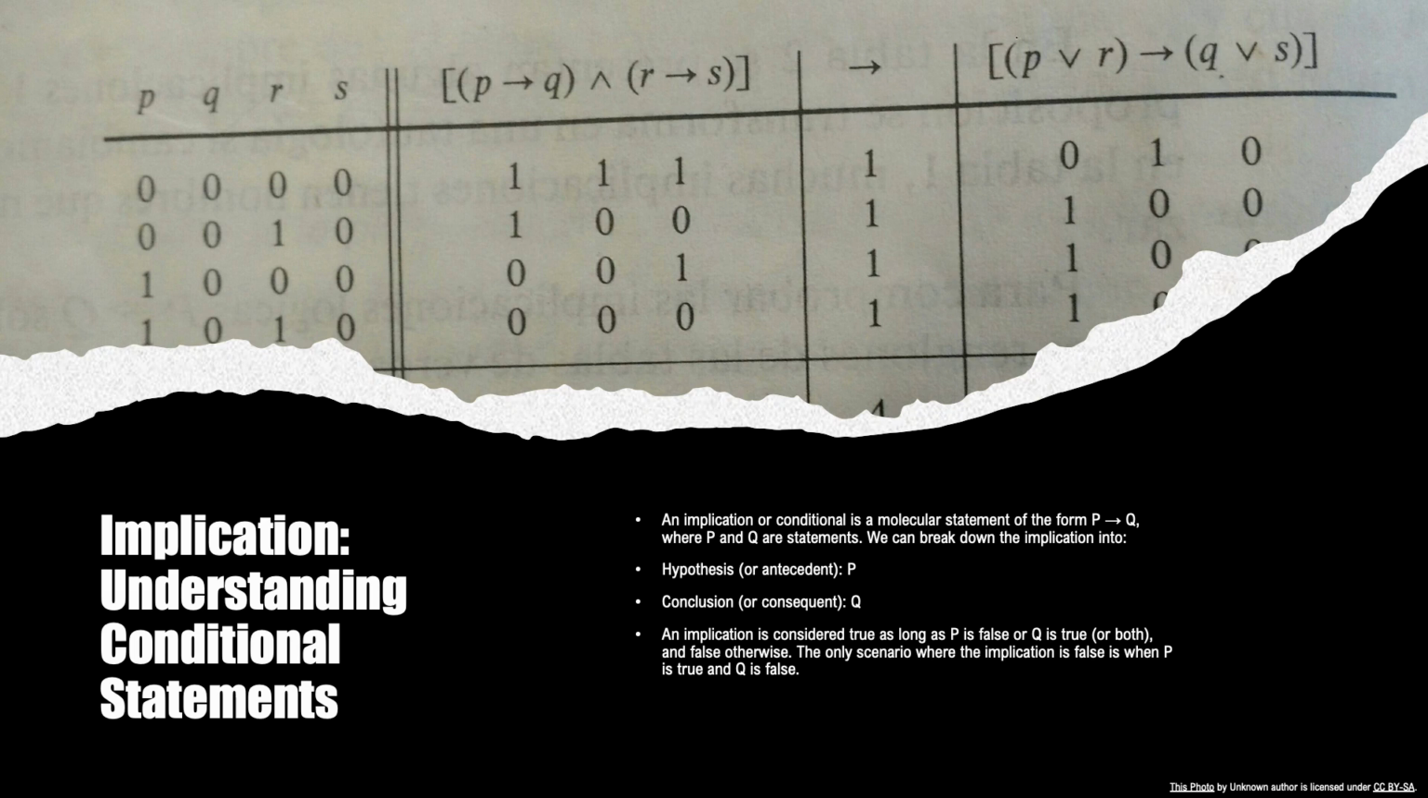To evaluate the truth value of an implication, we consider all possible combinations of truth values for P and Q. If the hypothesis is false or the conclusion is true or both, the implication is considered true. However, if the hypothesis is true and the conclusion is false, the implication is false. Understanding the structure and evaluation of implications is essential for logical reasoning and constructing valid arguments within the realm of discrete mathematics.